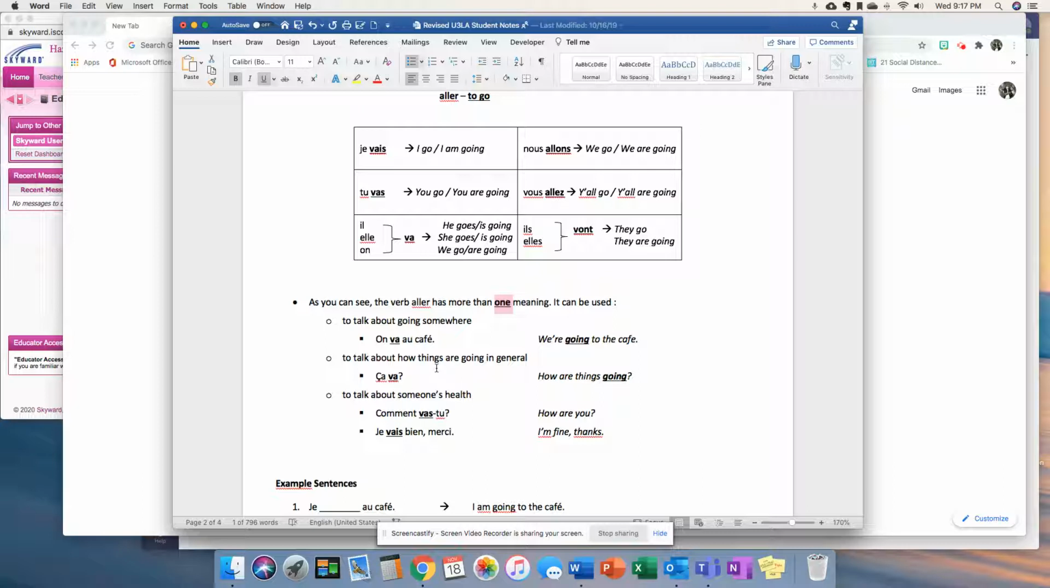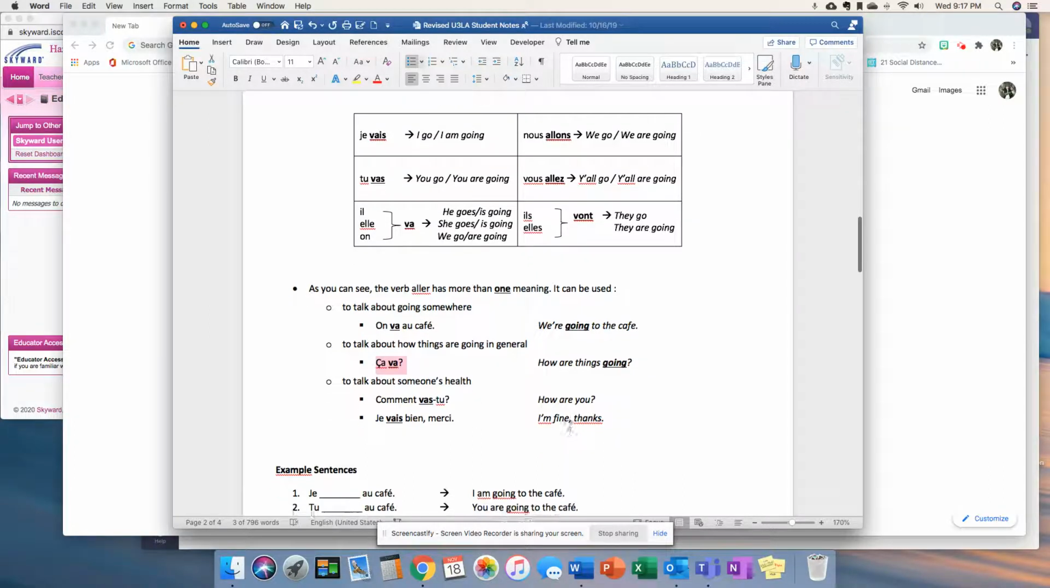This expression that we've been using since day one. Ça va? How are things going, or how's it going? And lastly, to talk about someone's health, like how are you doing? How are you? Comment vas-tu? Okay, in which the response would be je vais bien, merci. Just like I'm fine, or I'm doing well.